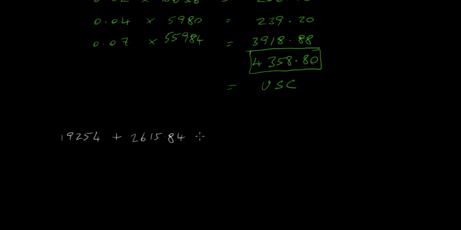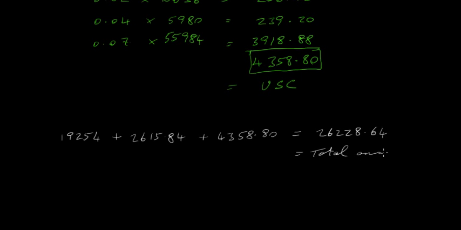That was our PRSI. And now we have this amount here, which is 4358.80. When you add those three up, our total deductions will be 26,228.64.